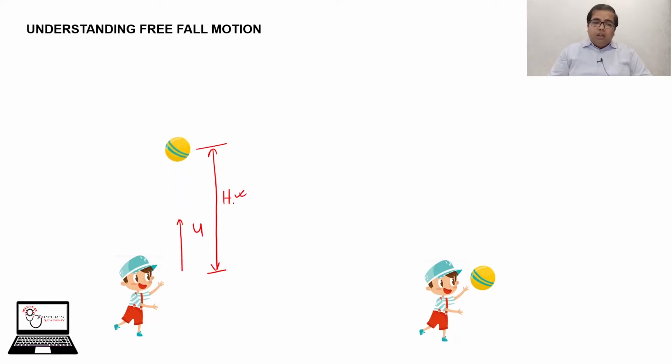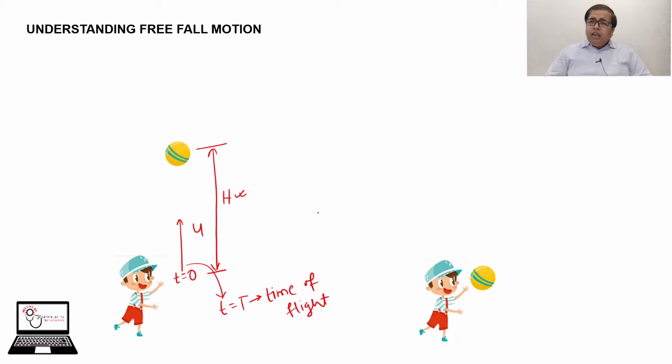Okay, now we will understand the free fall motion of a ball tossed up. Now we will understand the concept of free fall motion of a ball which is tossed up. Let's see. This ball is tossed up with velocity u. As a result, it goes to this height, suppose h, and comes back. So this is the motion of this ball and this is the height. And there's one more thing, the time. Suppose it is thrown at t is equal to 0, and after time t is equal to capital T, it comes to the hand of the boy, and this is known as time of flight of the motion.